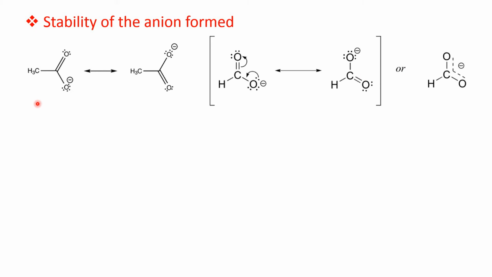Now it may be any acid, only this alkyl group. Here it is a methyl group; the alkyl group will be different. Now in this resonance structure of the carboxylate ion, we observe that unlike the parent carboxylic acid, where positive-negative charge separation was there, here only delocalization of the negative charge is found.